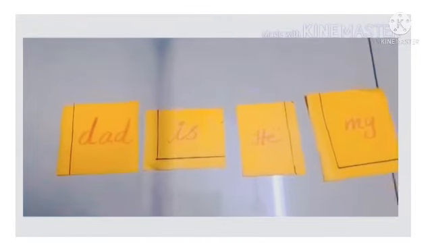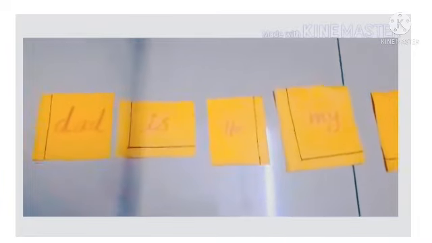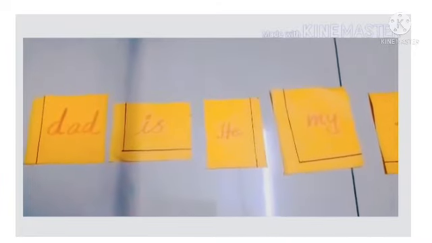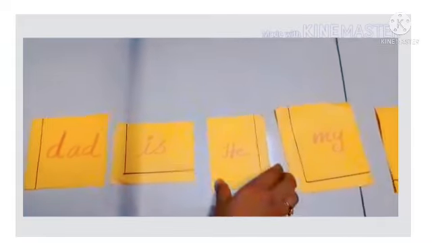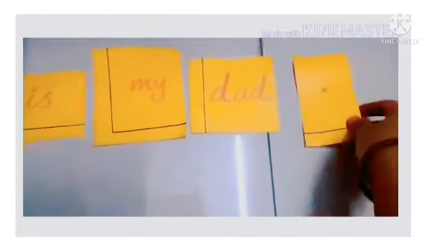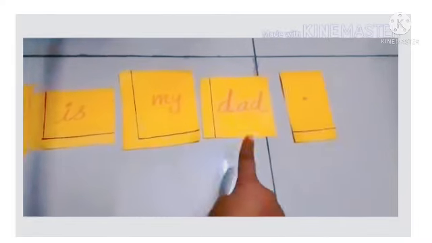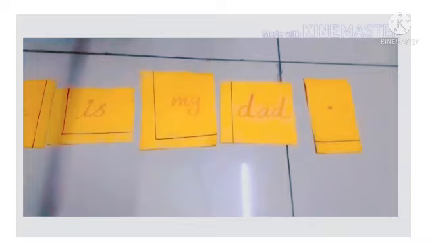Look at the next set of words. That is he my, then full stop. Is this okay? No. Which word is starting with the capital letter? Yes, of course that is he. So we can make it first. Then what? He is. He is my. Then dad. He is my dad. And finally full stop. Now this is okay. Now we can read the sentence. He is my dad. And finally full stop.